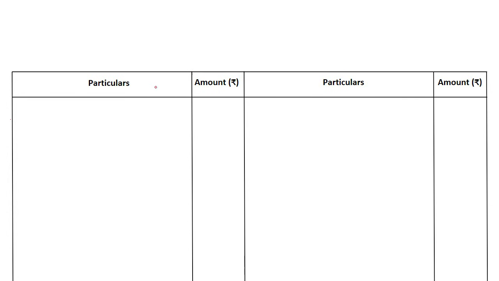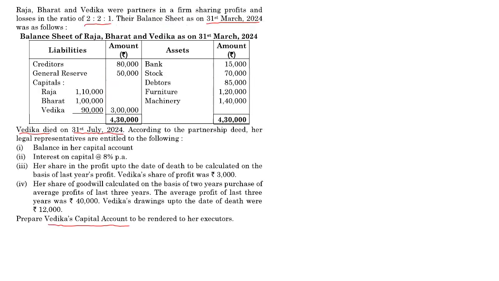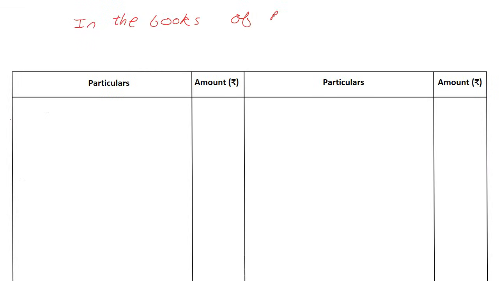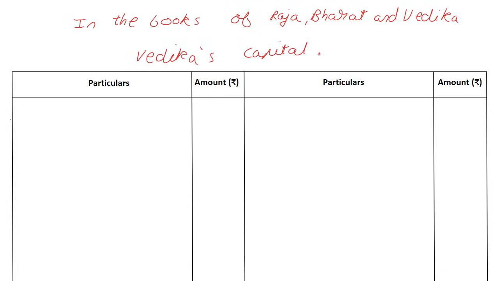So let's go a little up. In the books of the partners, we have Raja, Bharat, and Vedika, and under that Vedika's capital account, debit side, credit side.